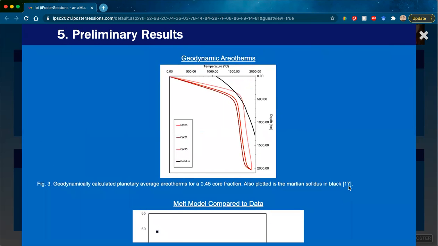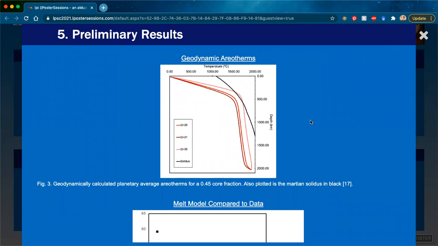Our geodynamic aerotherms in figure 3 show the calculated planetary average aerotherms for a 0.45 core fraction, which is a higher sulfur core fraction. We also have the Martian solidus plotted in black. Now, what's interesting about the geodynamic aerotherms is that right now they actually do not cross the solidus, and this is because they are global averages.